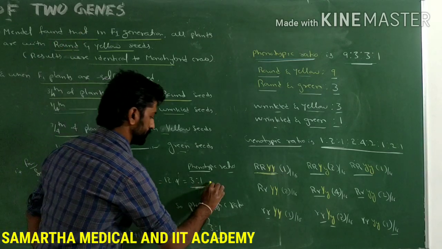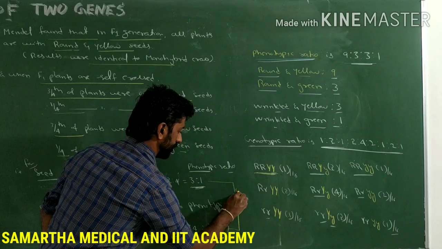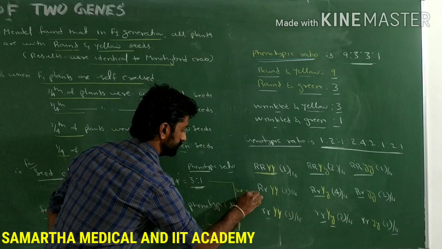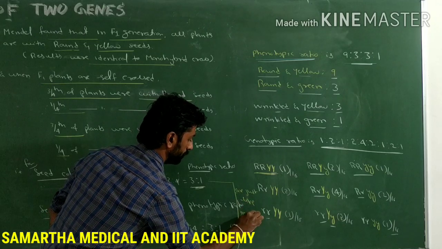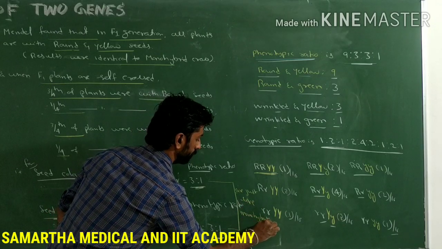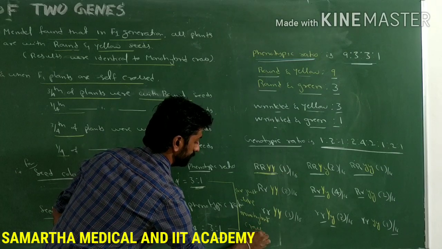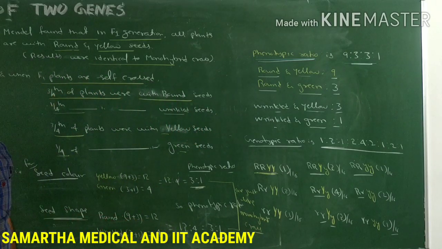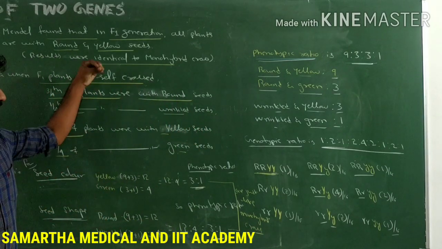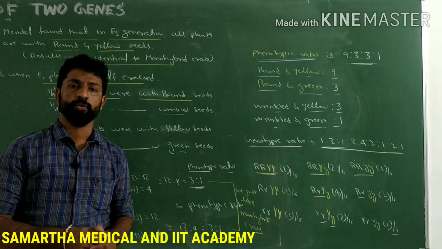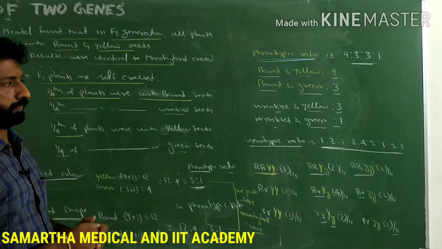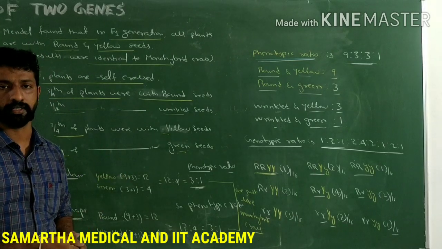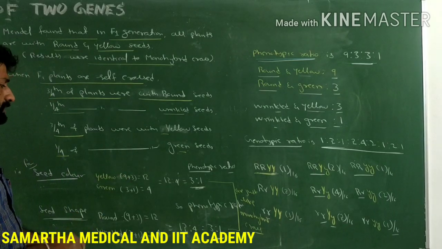So these two ratios are just like the monohybrid cross. They get expressed just like in monohybrid cross. So the results will be the same when a particular character is considered separately, even though plants with two different characters are crossed in a genetic cross.